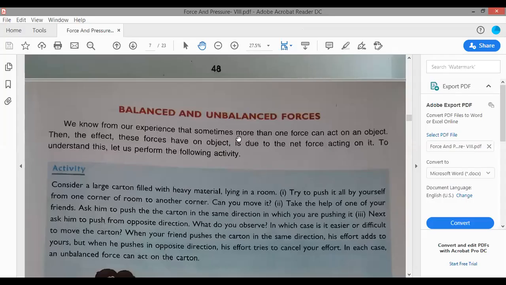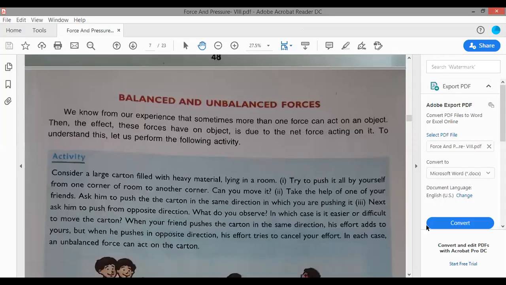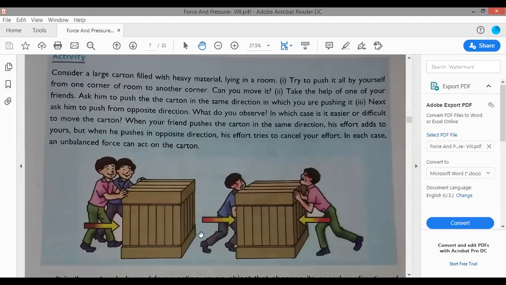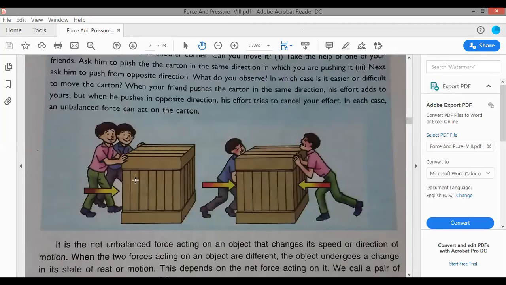Now, if we take an example from our book on balanced and unbalanced force, suppose both boys are pushing the object in one direction. The object will move because F1 and F2 are acting in the same direction. Now suppose they are applying force in opposite directions, this one towards the left, this one towards the right. Now both of their forces cancel and the object will not move. Here the forces are unbalanced, and here these forces are balanced.